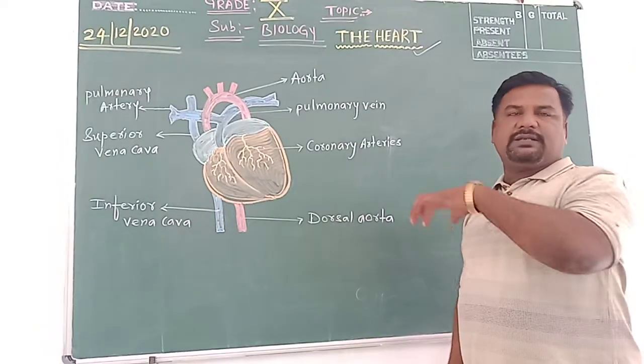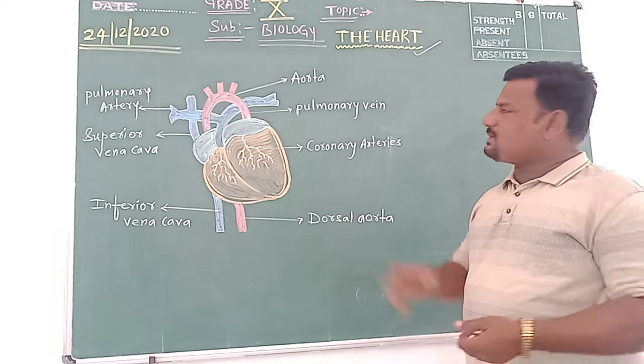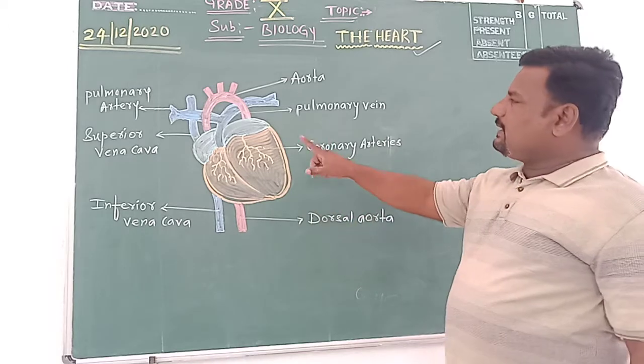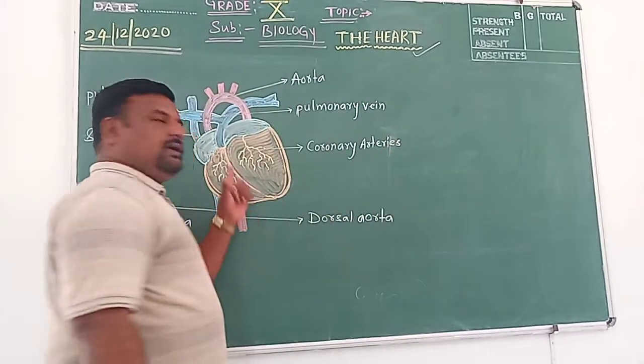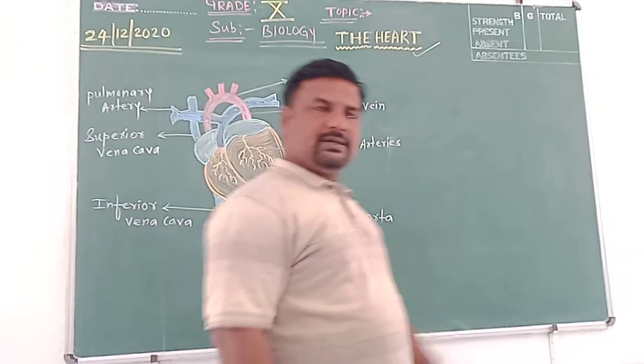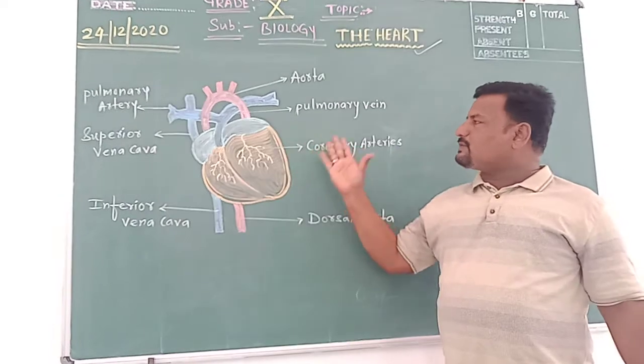Children, the human heart is commonly called a pumping device. Why is it called a pumping device? Here this shows the external structure of a human heart. When externally we look at the heart, it looks like this.